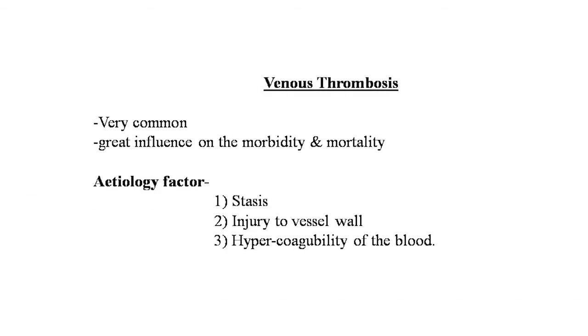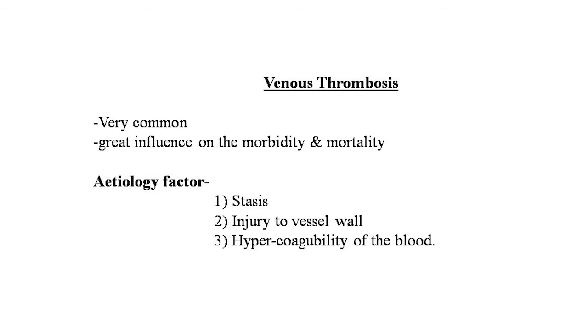Now the next point is venous thrombosis. Venous thrombosis is a very common surgical problem which has great influence on the morbidity and mortality rate in surgical patients. Now, three factors play the major roles in the etiology of venous thrombosis: first is stasis, second is injury to the vessel wall, and third is hypercoagulability of the blood. Stasis is probably the most important clinical factor to cause venous thrombosis.